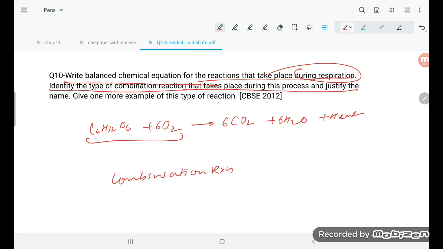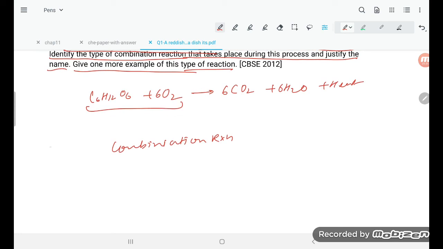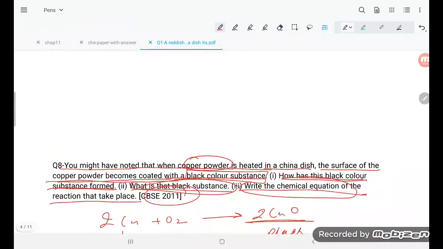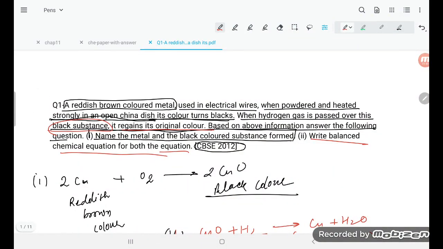An exothermic combination reaction takes place. Justify the name. Give one more example of this type. The same reaction got repeated, student. You can write that this is an exothermic combination reaction. And for another example, you can write CH4 plus 2O2 going to CO2 plus 2H2O. So this is the same type of reaction. So these 10 questions I explained, student. The remaining 10 questions are solved the same way, student. You can try to understand.